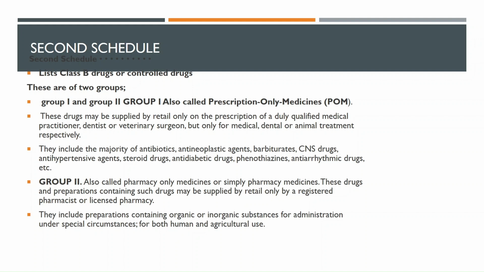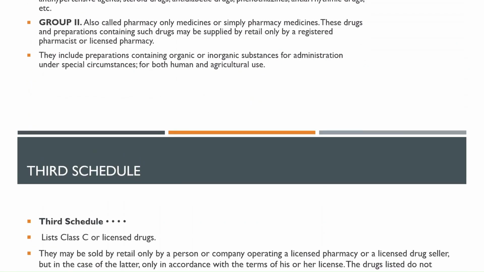We have class A and we have seen examples of class A. Class B, we have seen examples of class B. However, with our class B or this second schedule, they are divided into class A, group 1 and group 2. Group 2 are called pharmacy only medicines or simply pharmacy medicines. These drugs are preparations containing such drugs. Such drugs may be supplied by retail only by a registered pharmacist or a licensed pharmacy. They include preparations containing organic, inorganic substances for administration under special circumstances or for both human and agricultural uses.